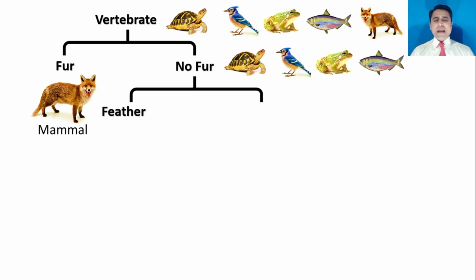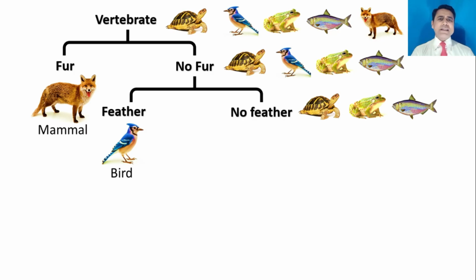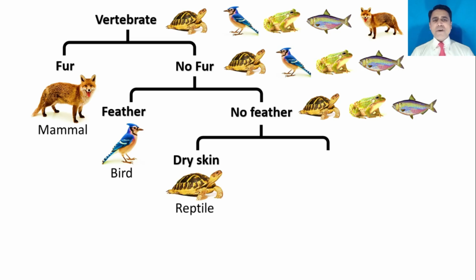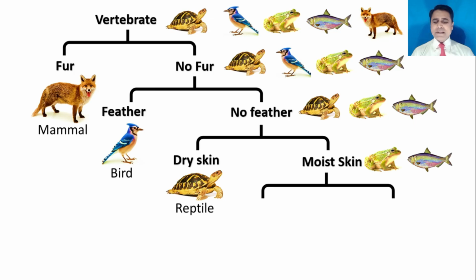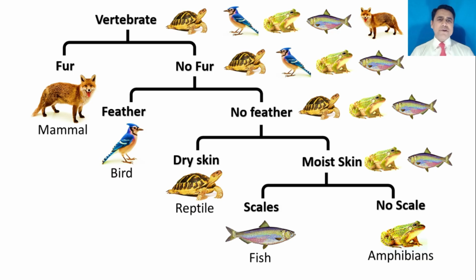On the next step, animals with feathers are separated on one side and animals without feathers on the other side. Next, animals with dry skin are separated on one side and animals without dry skin on the other side. And the next step is animals with scales separated on one side and animals without scales on the other side. In this way, you can draw a dichotomous key for given organisms on the basis of their features.